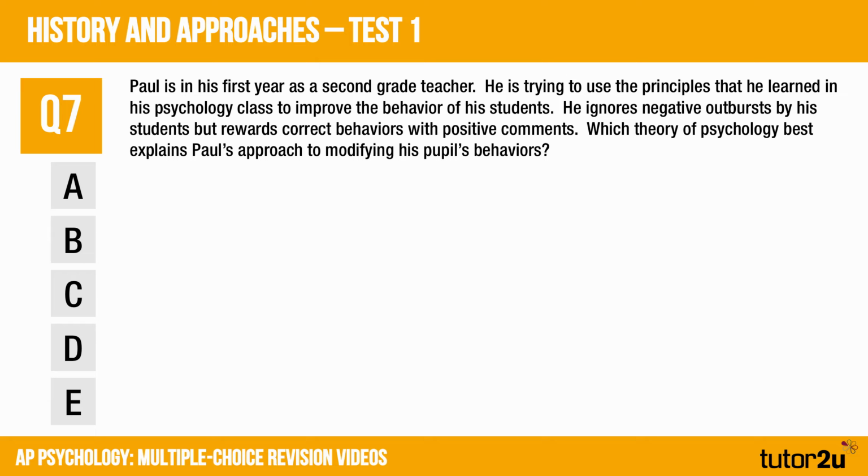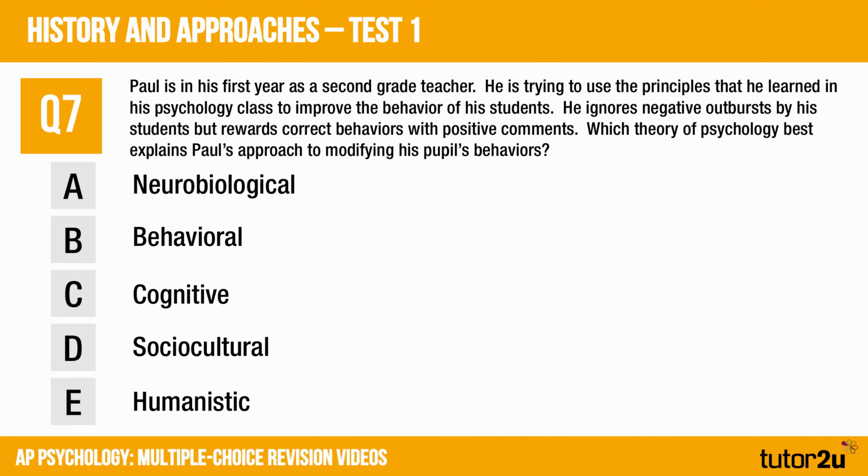Question 7 now. Mini case study here. Paul is in his first year as a second grade teacher. He's trying to use the principles that he learned in his psychology class to improve the behaviour of his students. He ignores negative outbursts by his students, but rewards correct behaviours with positive comments. Which theory of psychology best explains Paul's approach to modifying his pupils' behaviours? 5 options there. Pause the video, make your selection.